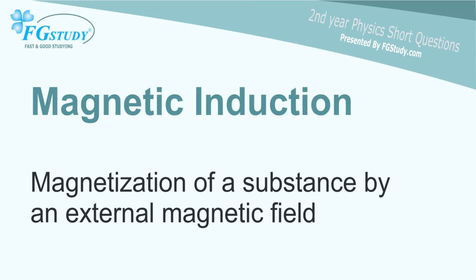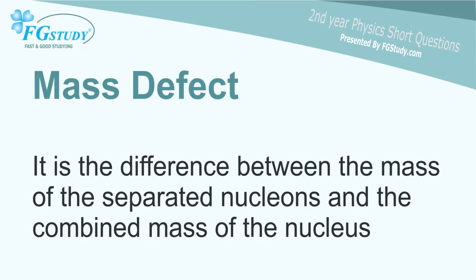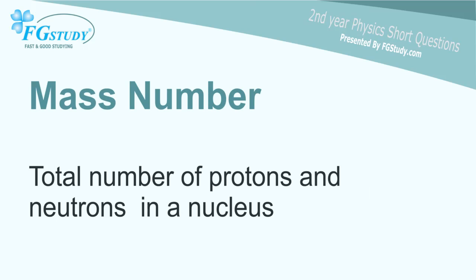Magnetic induction – magnetization of a substance by an external magnetic field. Mass defect – it is the difference between the mass of the separated nucleons and the combined mass of the nucleus. Mass number – total number of protons and neutrons in a nucleus.